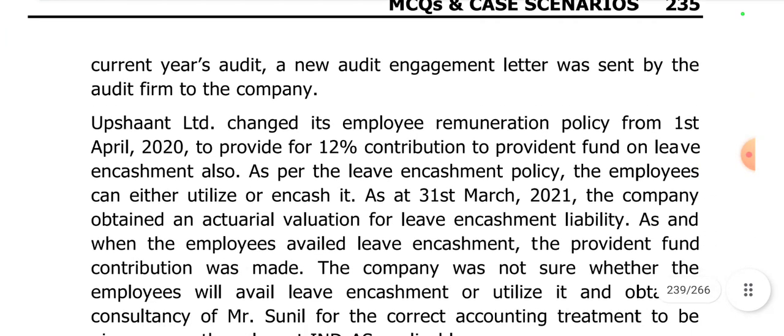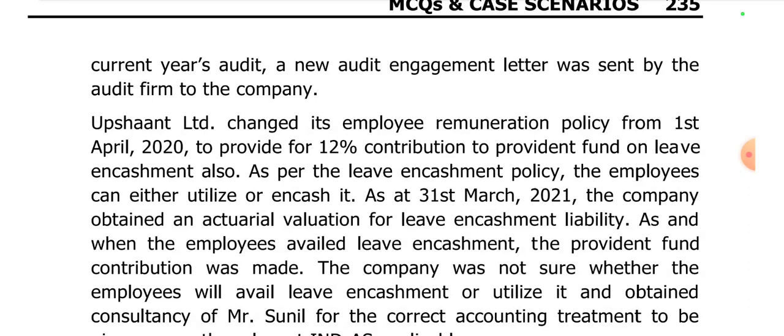For the current year's audit, a new audit engagement letter was sent by the audit firm to the company. Upshant Limited changed its employee remuneration policy from 1st of April 2020 to provide for 12% contribution to Provident Fund on leave encashment also. As per the leave encashment policy, the employees can either utilize or encash it.